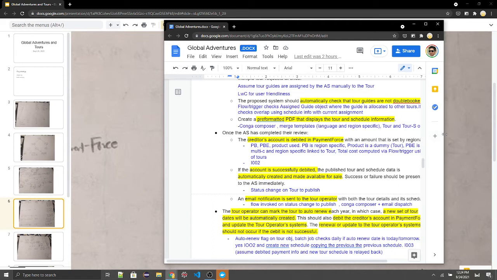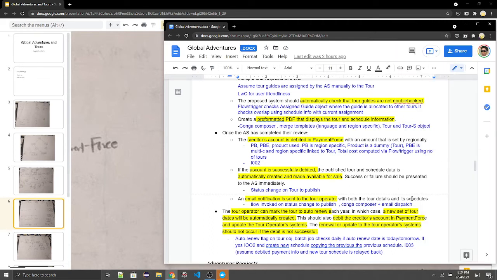with details and schedule. So again, we have a flow that will check for status change on the tour object. And essentially it will use Conga Composer and email dispatch to send this email.